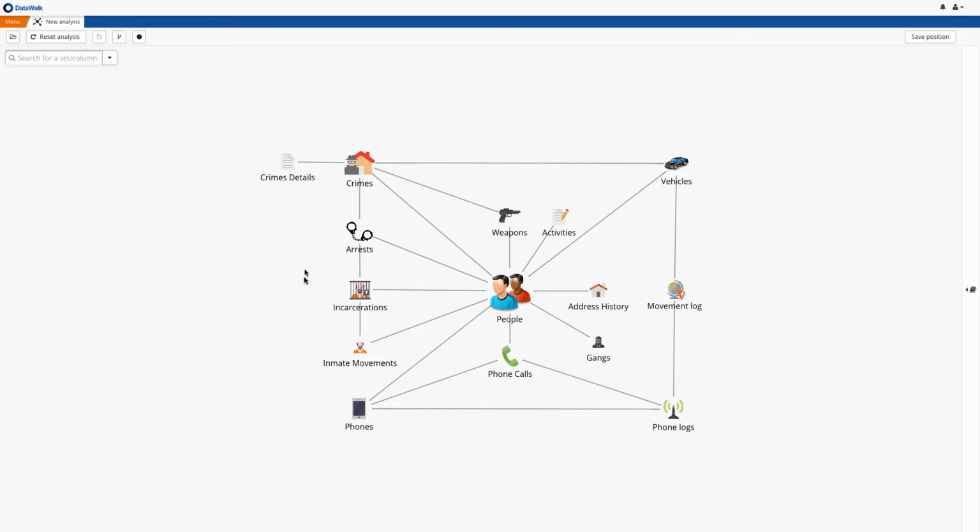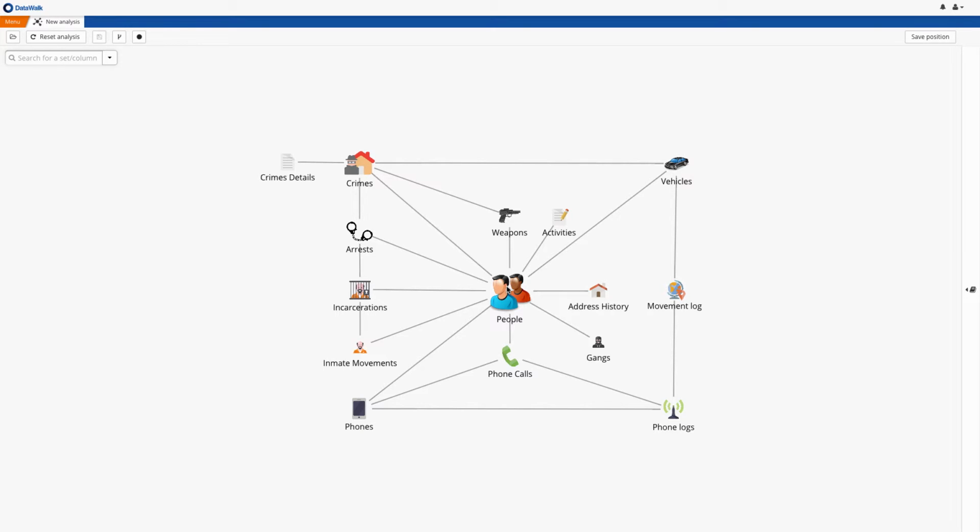In the DataWalk system, we first see the Universe Viewer, which provides a simple visualization of all the data in the system. In this case, we've integrated police reports, supplemental police reports, jail records, gang intelligence, and many other data sources. After integrating this data, we have a consolidated view of people, crimes, vehicles, weapons, and so forth, and we also see connections between these data sets. This data model is customized for each deployment and is highly flexible depending on the needs of each specific agency.